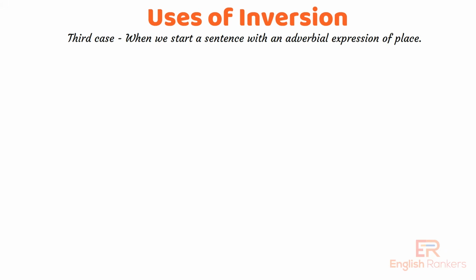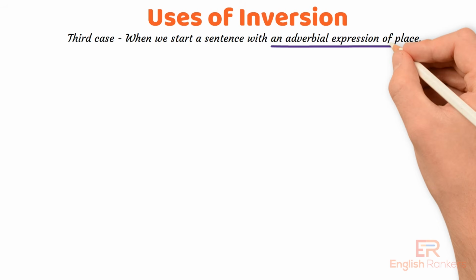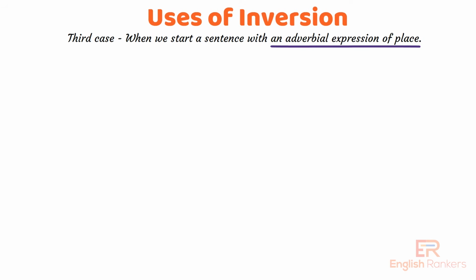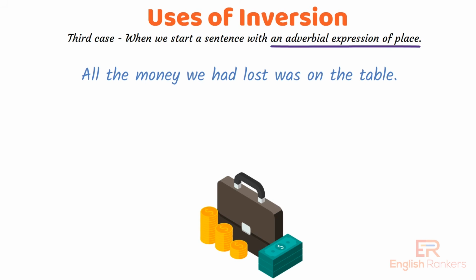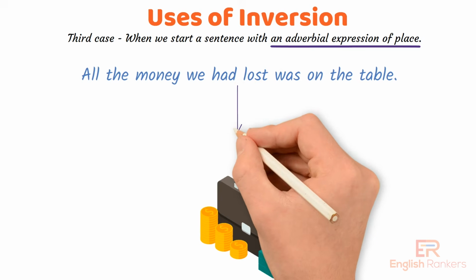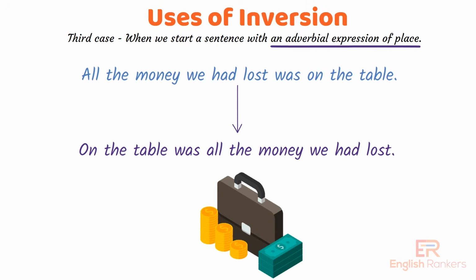Third case. We can use inversion when we start a sentence with an adverbial expression of place. This style is quite formal or literary. All the money we had lost was on the table. This can be written with inversion as, on the table was all the money we had lost.